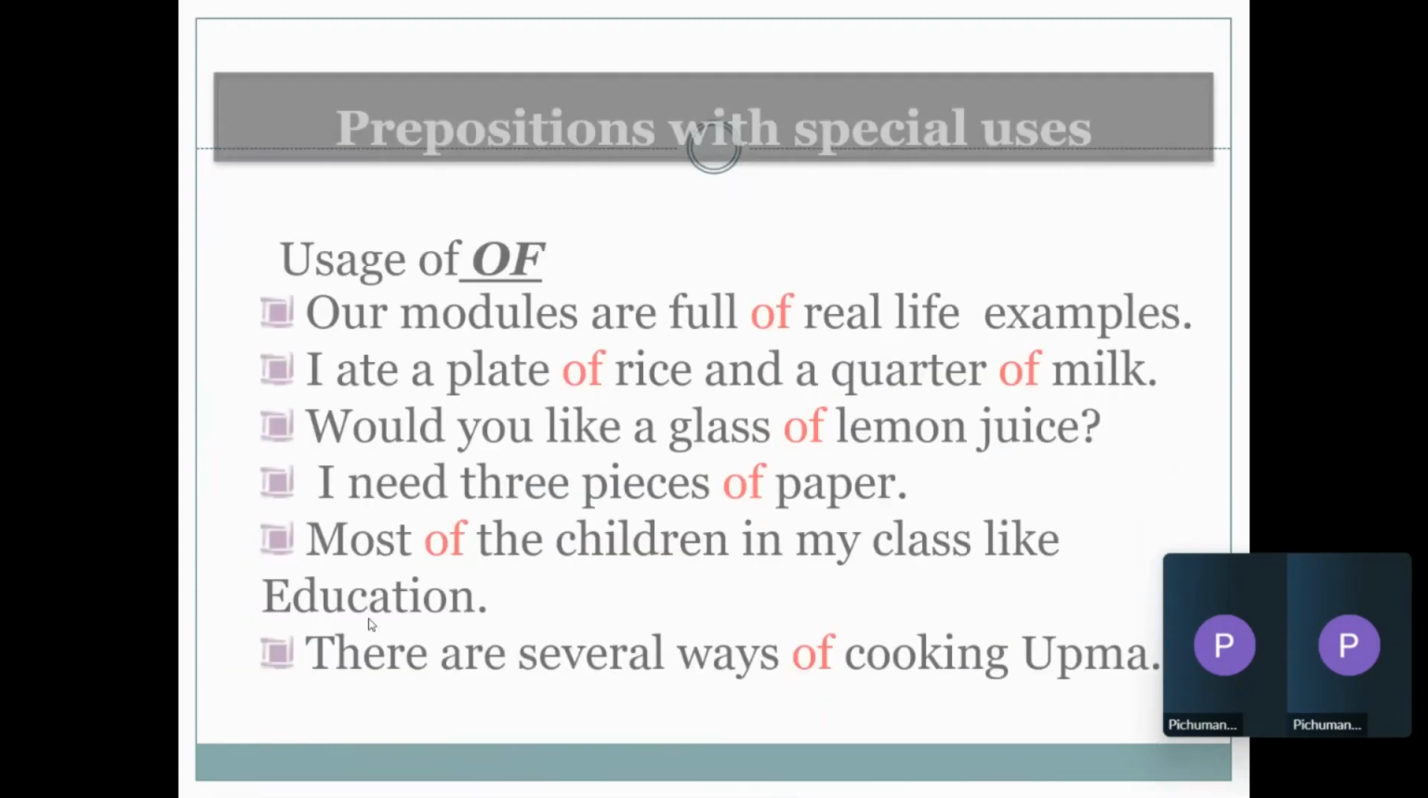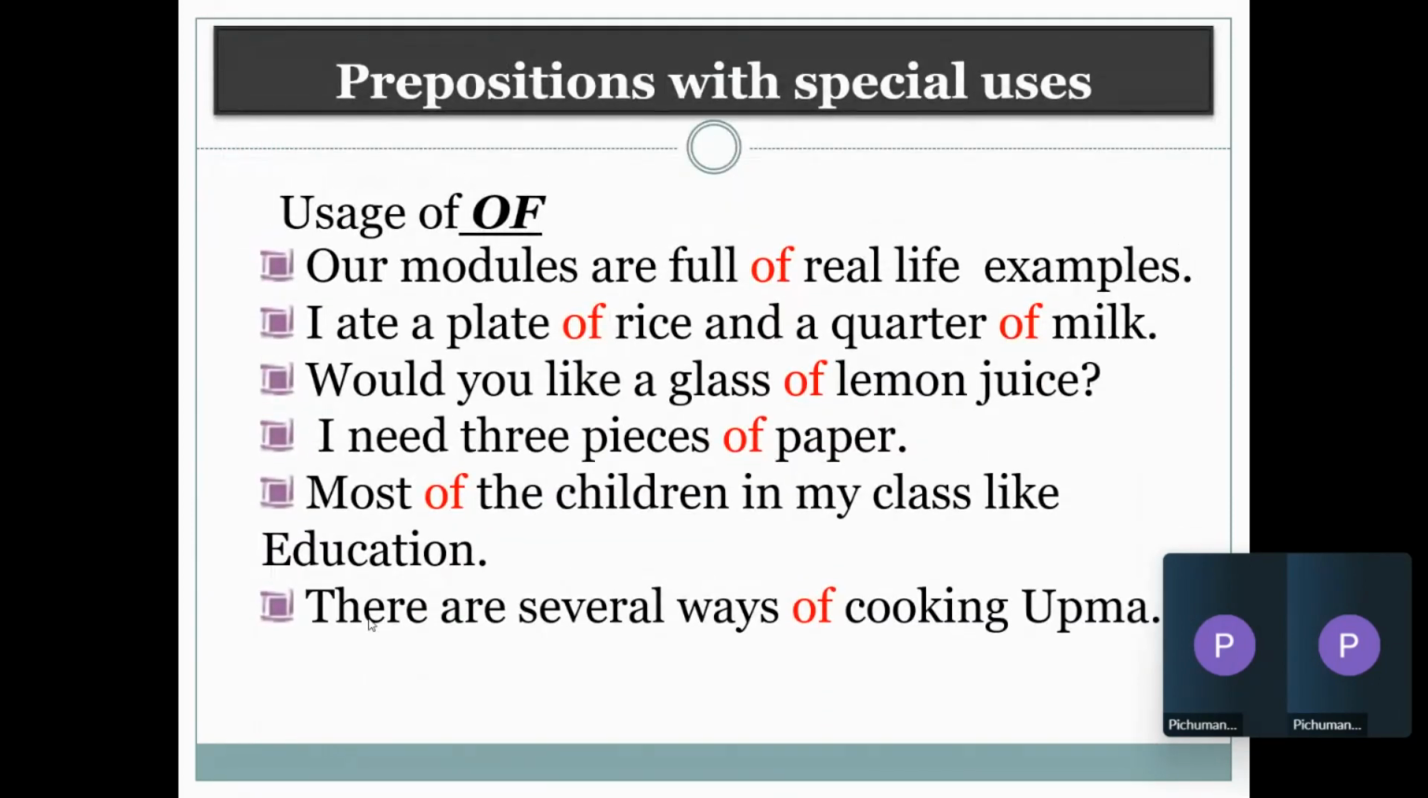Now, there are some prepositions with special uses. One such preposition is off. Off is a preposition a lot of us may not know. Off is commonly used as a frequent connector or explanator. First half explain பண்றதுக்கு second half use பண்ணலாம்.